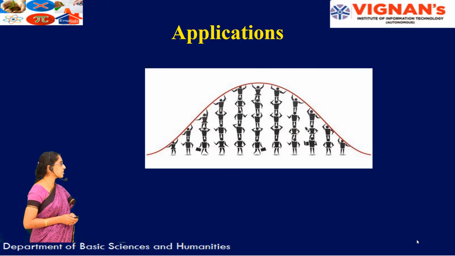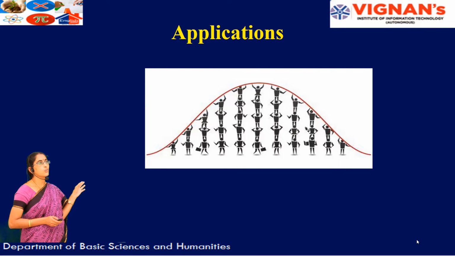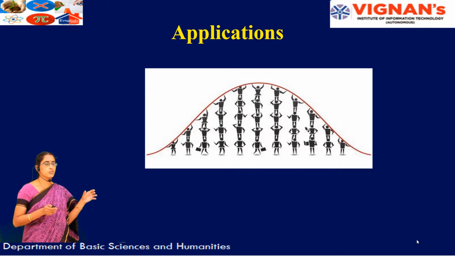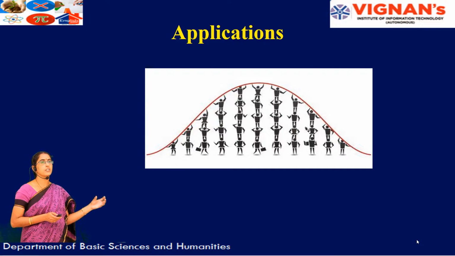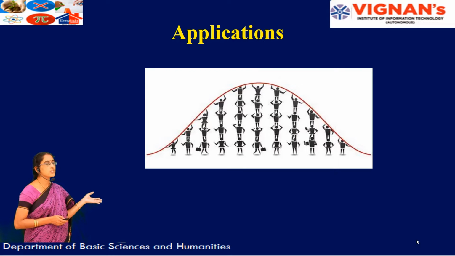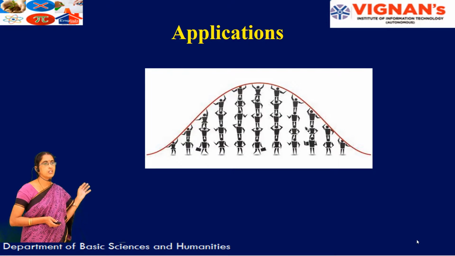Now if we come to the application part, you can see the number of persons here. If I want to know the average height of people residing in a particular locality, then I can use this normal distribution. In general, the normal height of a human being is considered as 5'4" to 5'6". Almost 90% of human beings will lie in that interval. So for that we can consider this normal distribution application.